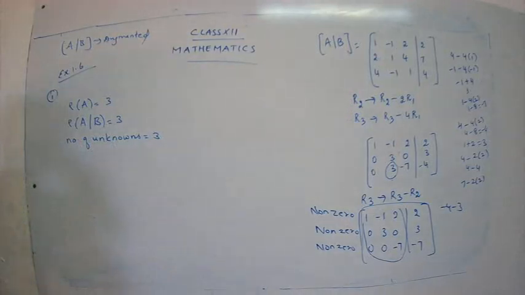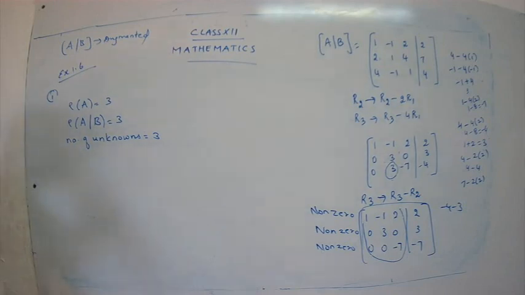So what is this? This follows the first rule, that all three, that is n, rank of A, and rank of AB, are all the same. So if you have such a condition, we say the system is consistent. Yes, the system is consistent and it has a unique solution.